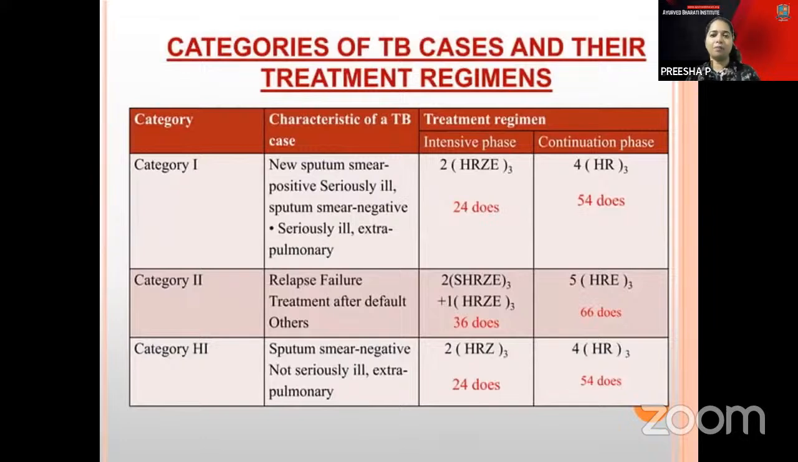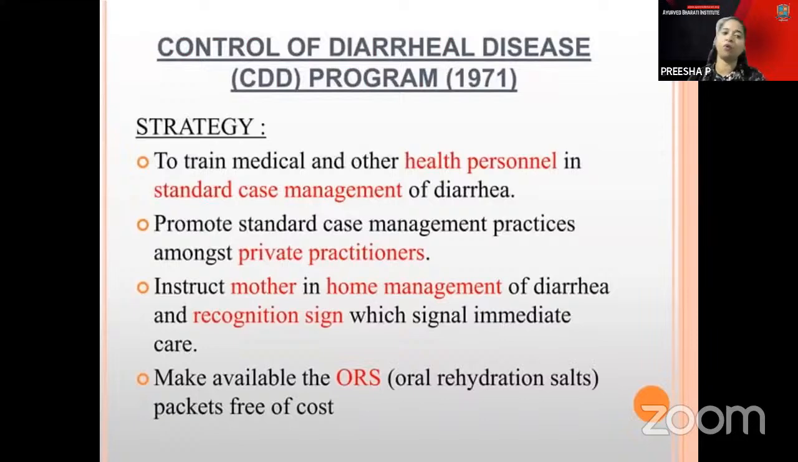Then you have the TB cases and the treatment regimens, how you can categorize the people, like Category 1, 2, and so on. Category 1 is new sputum smear positive, seriously ill people, and extrapulmonary cases. The regimen is 2 HRZE, 24 doses, and 4 HR, that's 54 doses there.